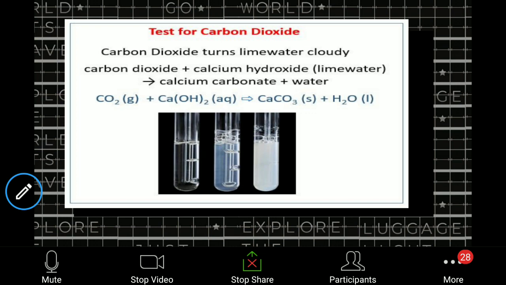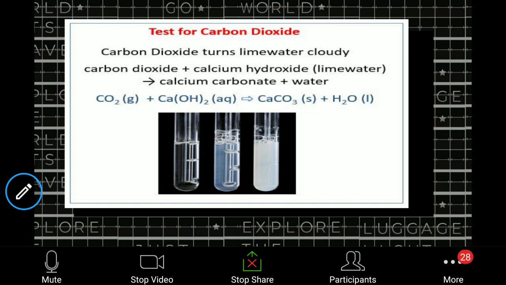If you are given an aqueous solution of calcium hydroxide, and you are given one straw dipped in it, and I ask you to pass carbon dioxide gas towards it, how will you do it? Yeah, very good. You can blow.